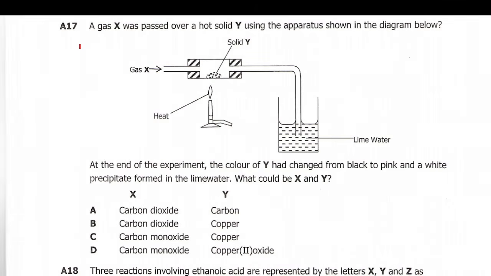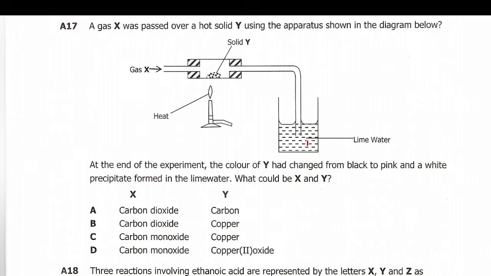Question 17 reads: a gas X was passed over a hot solid Y using the apparatus shown in the diagram below. So there's a gas X here which is passed over solid Y, using this apparatus.